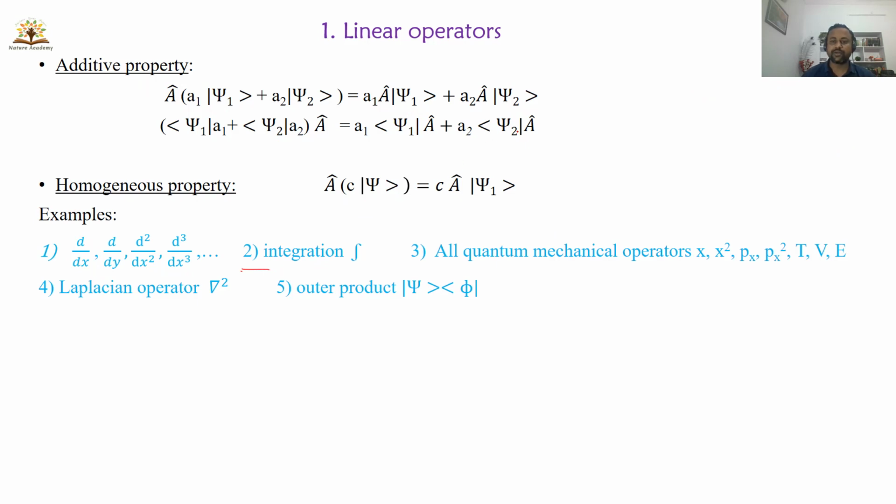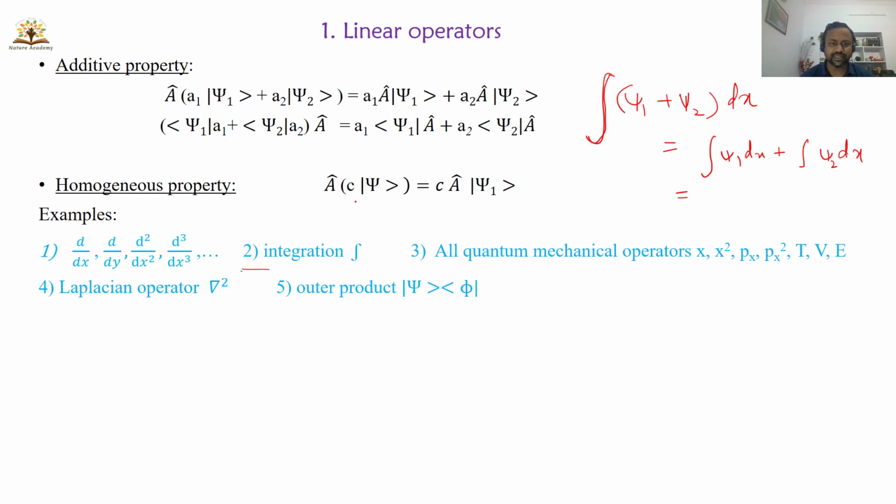I want to check whether integration is a linear operator or not. So again take two functions, psi1 plus psi2, and apply integration on this. Assume that the integration is with respect to dx. So here the operator is integration, acting on two wave functions. Then I can simply write integral psi1 dx plus integral psi2 dx. That means integration is also a linear operator.